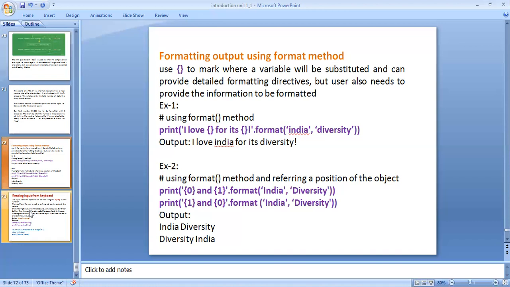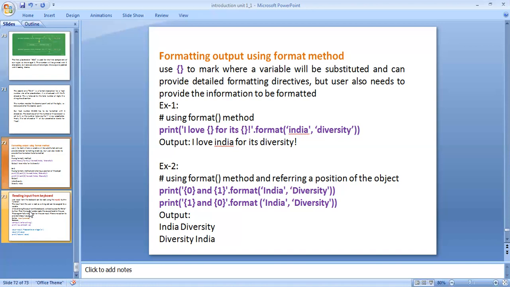Example 2, using the format method and defining the position of the objects. Print {0} is defined as India, {1} is defined as diversity. And another print statement, {1} is defined as India, {0} is defined as diversity. This is how format acts in the statements.